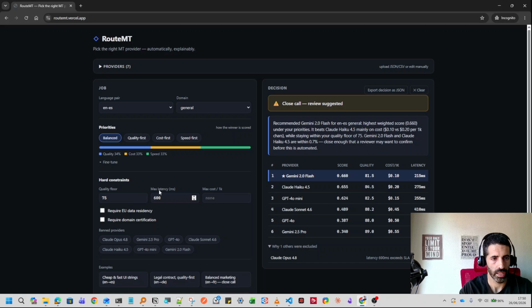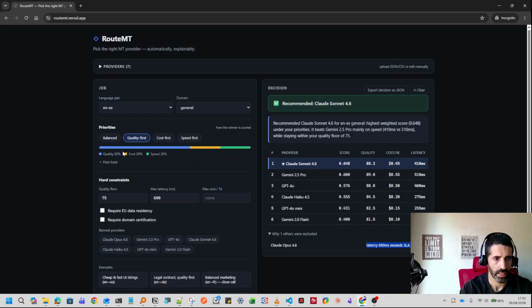It is dynamic, and it is always giving an explanation of why it has chosen or rejected a specific model. We can export these decisions in CSV format, which is very interesting as well. This could be linked to a specific system to run the machine translation automatically.